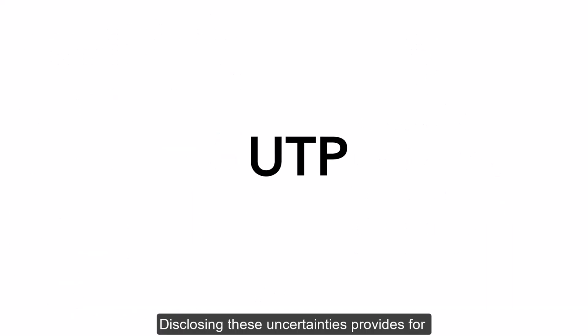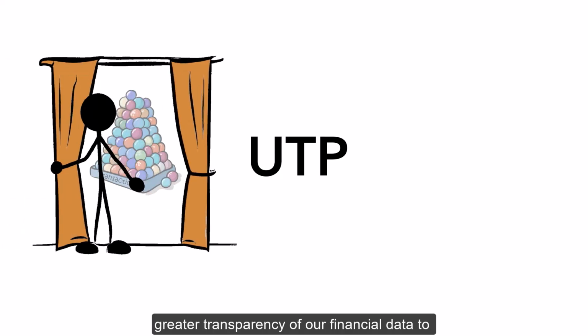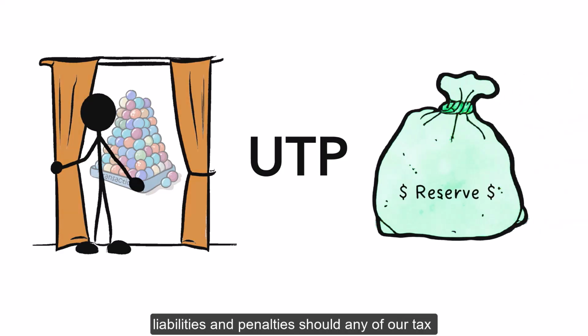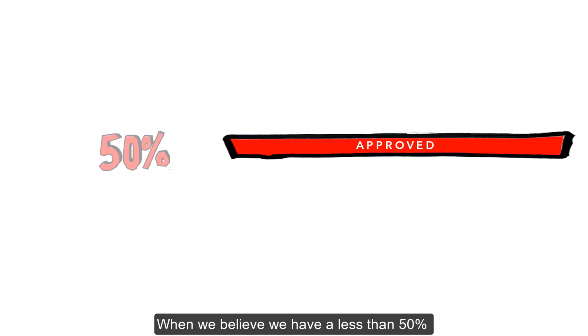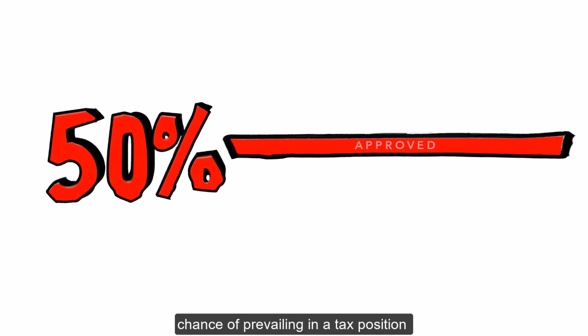Disclosing these uncertainties provides for greater transparency of our financial data to public investors. We also must record a reserve to cover any potential tax liabilities and penalties should any of our tax positions be disallowed as part of an audit. When we believe we have a less than 50% chance of prevailing in a tax position under the scrutiny of an audit, we must report the position as a UTP.